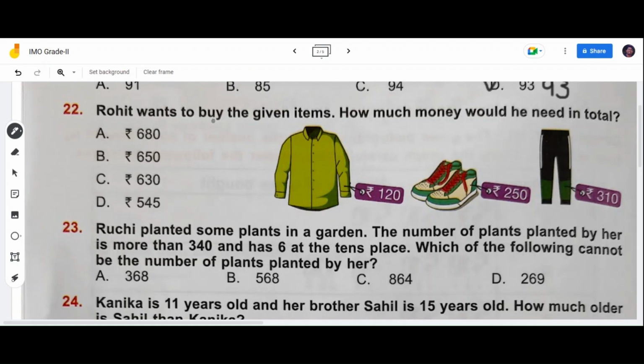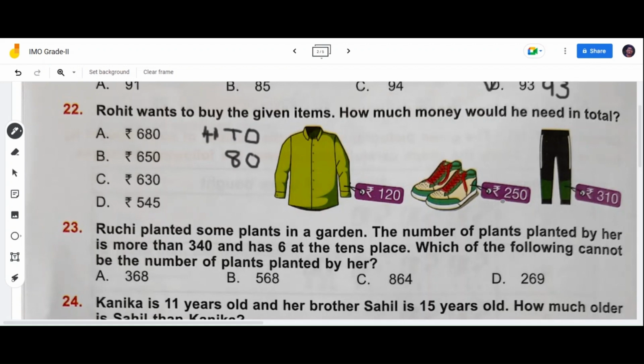22nd question. Rohit wants to buy the given items. How much money would he need in total? Let's try to add all these items. Money: hundreds place, tens place, ones place. Let's quickly add the ones place. 0 plus 0, 0, 0 plus 0, 0. Tens place: 2 plus 5, 7, 7 plus 1, 8, children.